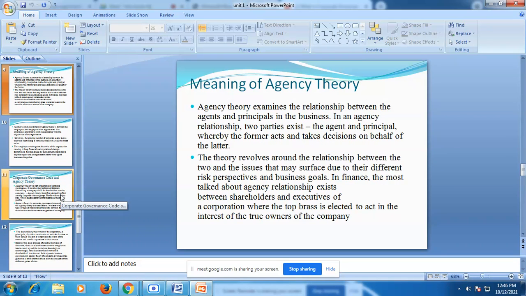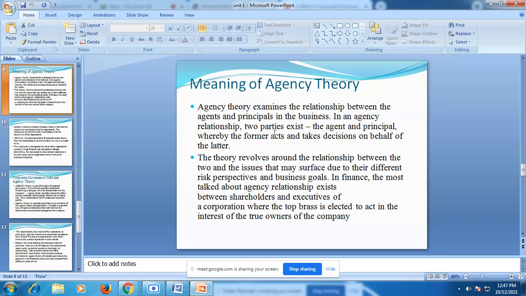Students, next slide. This is a different point, that is the meaning of agency. Here we are going to learn what exactly it is. Just wait for a minute. This is the last but one point we are going to learn, what exactly agency theory is.